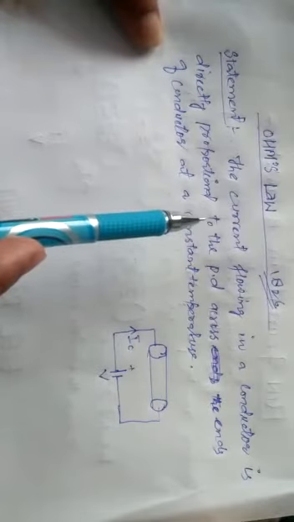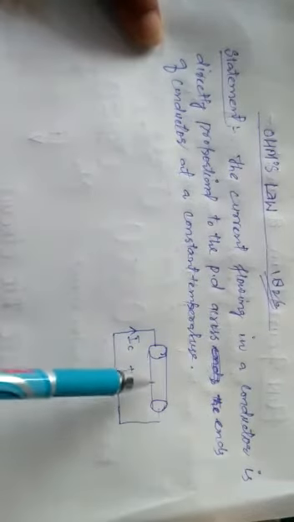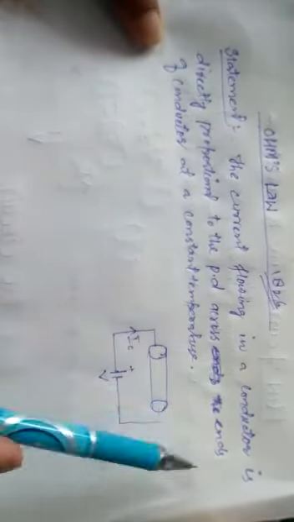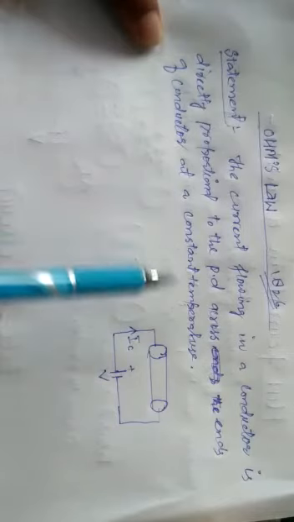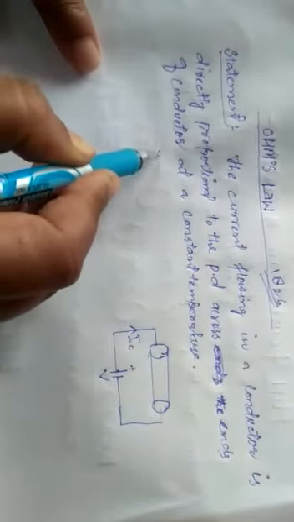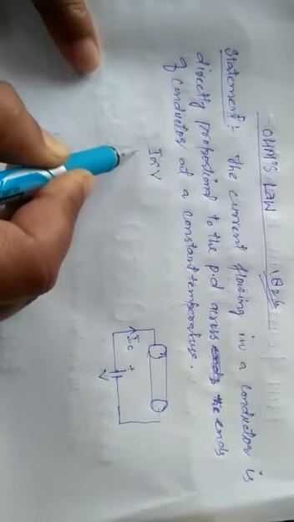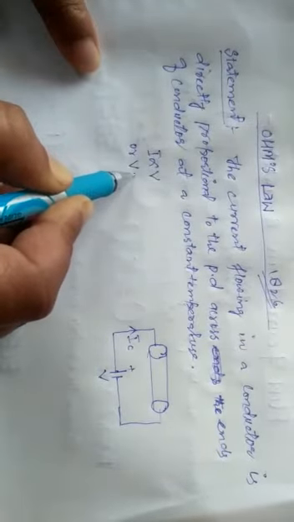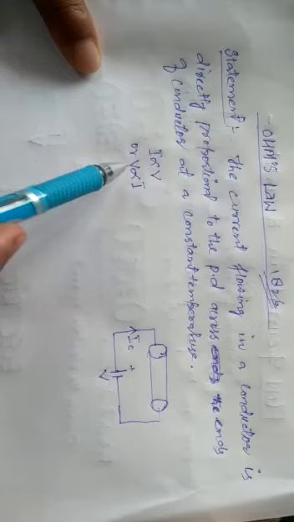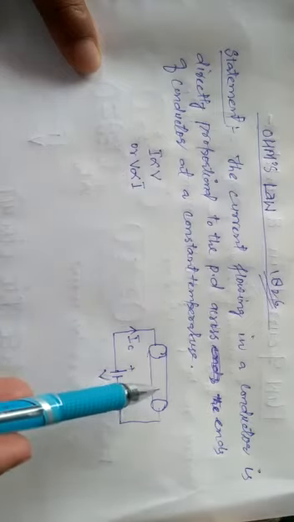According to Ohm's law, according to its statement, the current flowing in the conductor is directly proportional to the potential difference across the ends of the conductor at constant temperature. So the current flowing in the conductor is directly proportional to what? I is directly proportional to V, or you can say simply V is directly proportional to I. The current in the conductor will be more provided the potential difference is more. The current in the conductor will be less if the potential difference applied is less.